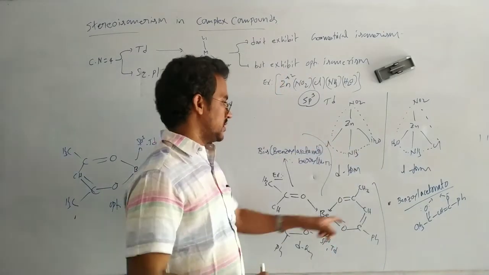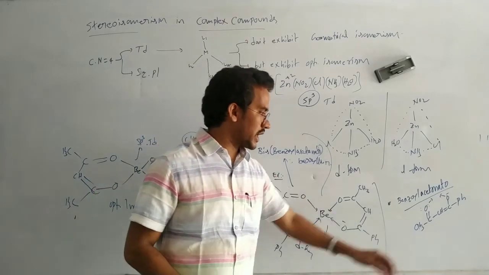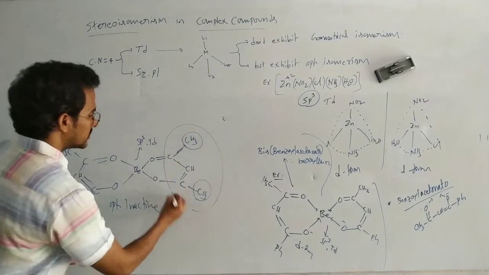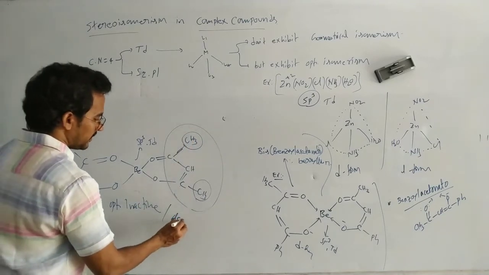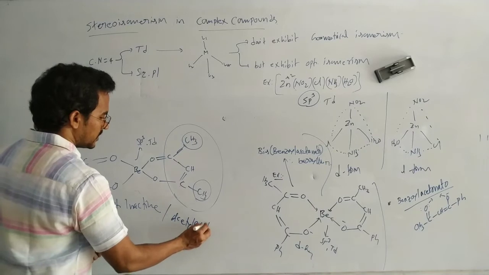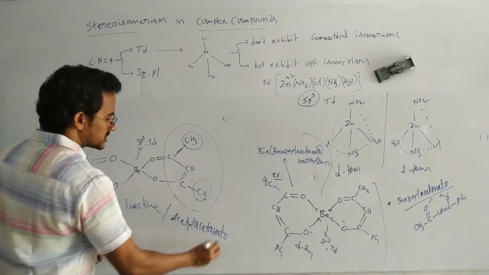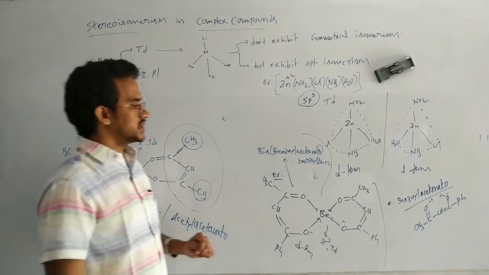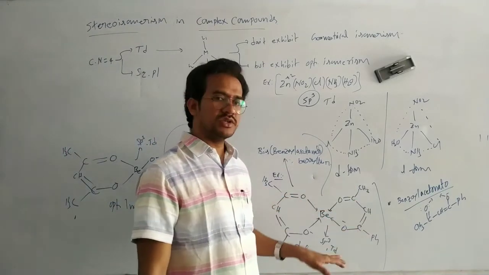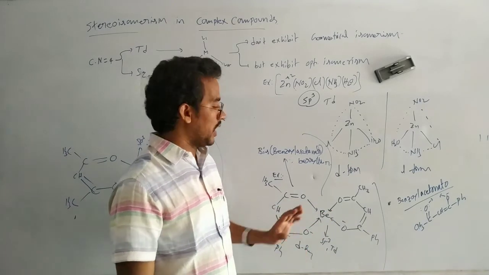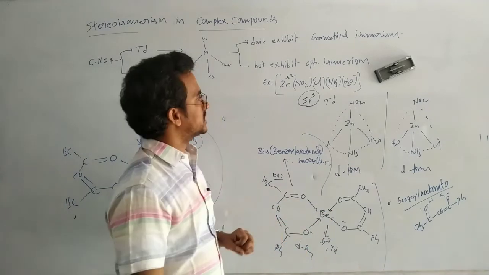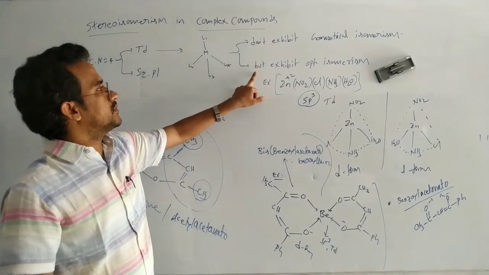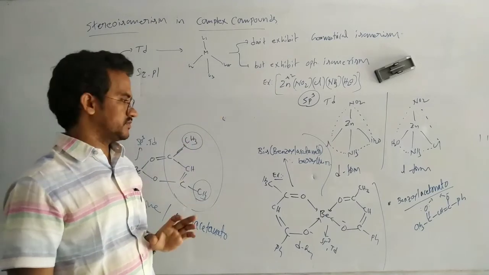But in this case, benzoyl acetonato is a bidentate ligand. This is also a bidentate ligand, the acetyl acetonato. It is symmetrical, but the other is unsymmetrical, with methyl and phenyl. This one cannot be cut into two equal halves. That's why it is optically active. So tetra-coordinated tetrahedral complex compounds do not exhibit geometric isomerism but exhibit optical isomerism.